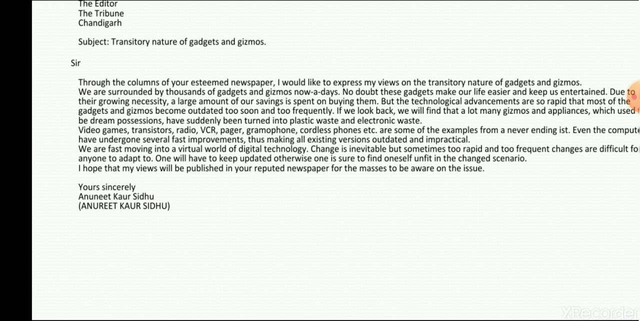Children, parents never complain, but yes, they do feel that the money which they have earned by spending several years of their life, the same money we are spending very easily on such things in a short duration, right? So technological advancements are so rapid that most of the gadgets become outdated very soon. I told you, technology is advancing at such a fast pace that things get outdated very soon. Those get outdated, and they become electronic waste.